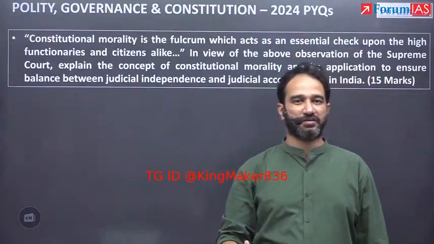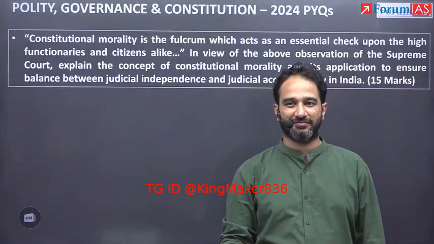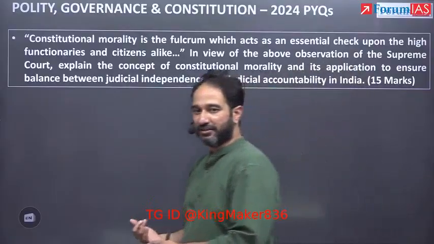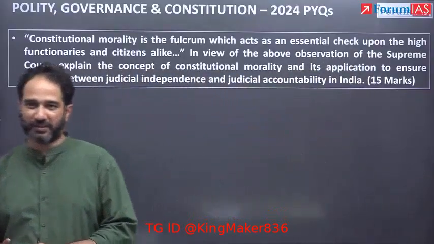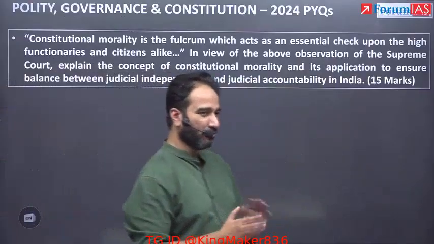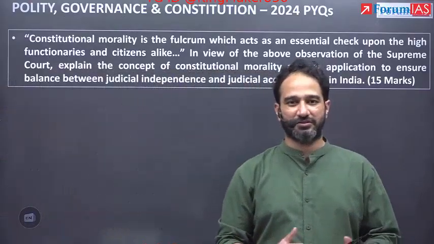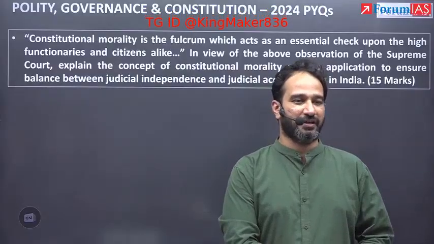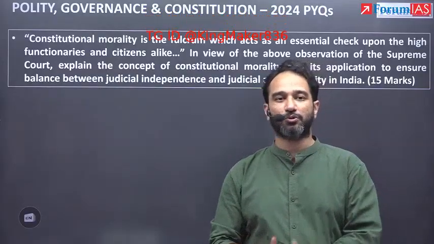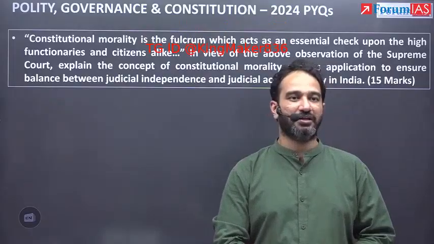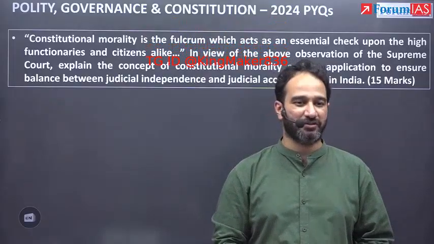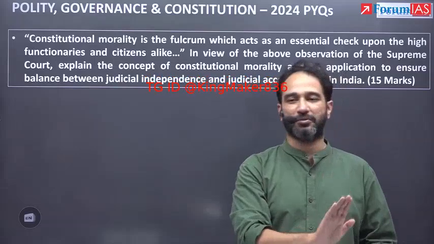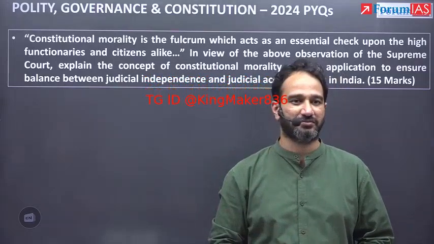I told you which case they have borrowed it from. NCT of Delhi case 2018. So what the UPSC has now done is that every 1 or 2 years you get a particular statement where they have taken a particular statement from a case law. And they have mentioned it in double quotes within the question. And now you have to mention where they have taken it from. If you don't know, it's not a problem. But somebody who mentions would get much better marks as compared to those that do not.